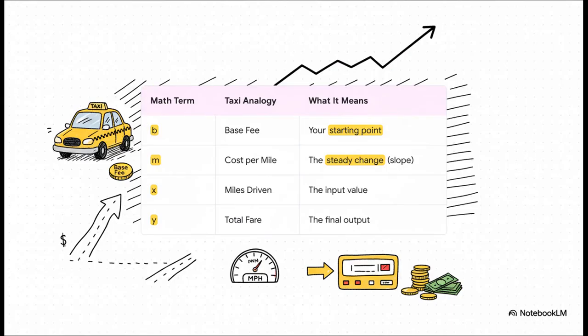And check out how perfectly this all maps out. That letter B over on the end, that's your starting point, our base fee. The M is that steady change, the cost per mile. It controls how steep the price goes up. X is just the number of miles you drive, and Y? Well, Y is the grand total, the final fare you end up paying. See, each piece has its place.